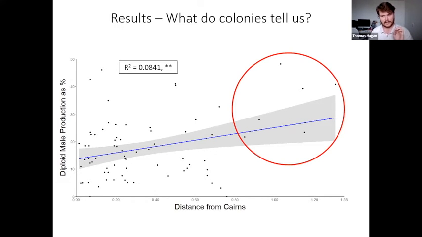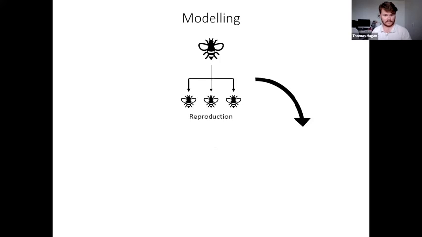However, the colonies found close to the range edge or further out than what we expect always have a high proportion of diploid male offspring. This is exactly what we would predict from serial founder effects. And furthermore, we decided to follow this up with simulations to see if this was true.